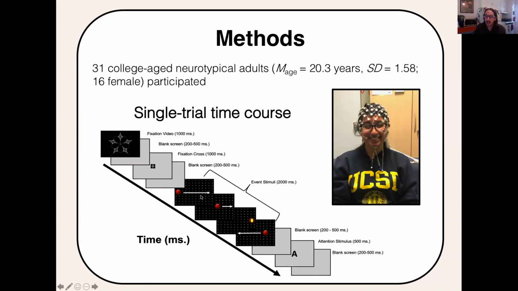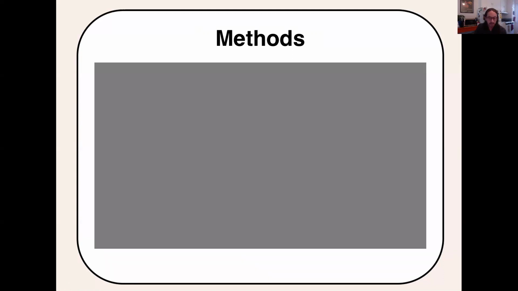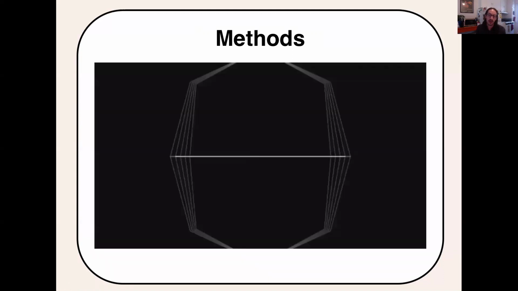The interval here contained the primary task where participants were asked to view a ball that moved from the left or the right and may or may not be presented with auditory input. Upon completion of the event stimuli, each participant was instructed to identify a single target letter amongst 7 distractor letters, which served as an attention check. I want to show you what the participants saw during the paradigm.